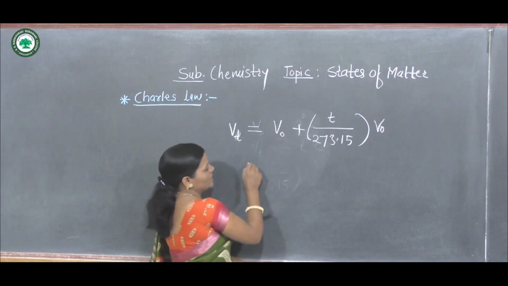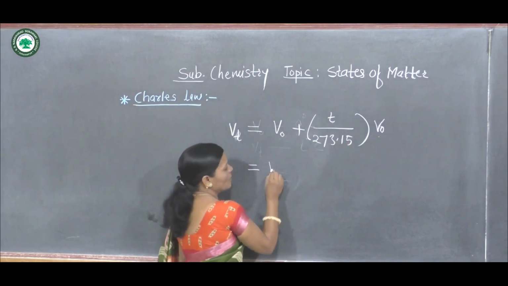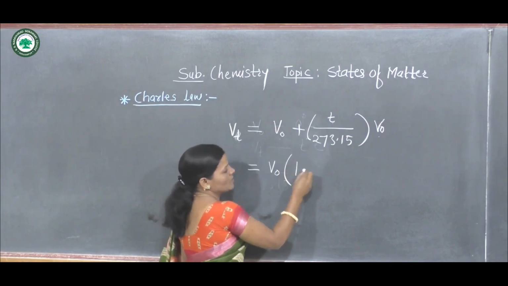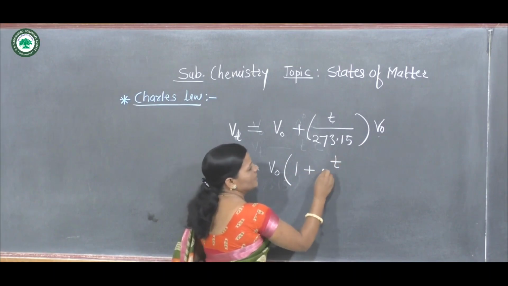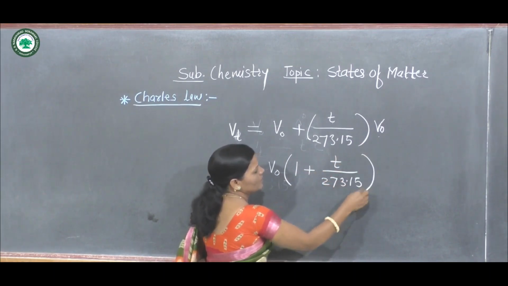Now we can simplify this equation. Here V naught is the common term, so we can write V naught into the bracket 1 plus t upon 273.15.